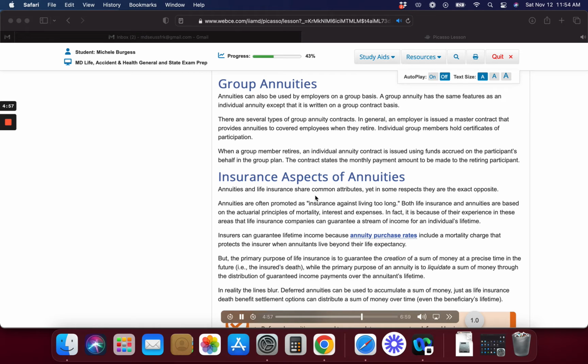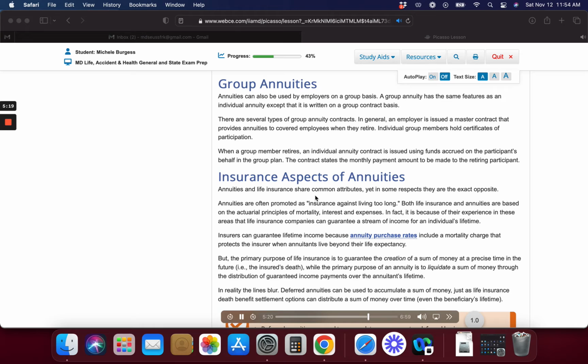Both life insurance and annuities are based on the actuarial principles of mortality, interest and expenses. In fact, it is because of their experience in these areas that life insurance companies can guarantee a stream of income for an individual's lifetime. Insurers can guarantee lifetime income because annuity purchase rates include a mortality charge that protects the insurer when annuitants live beyond their life expectancy.